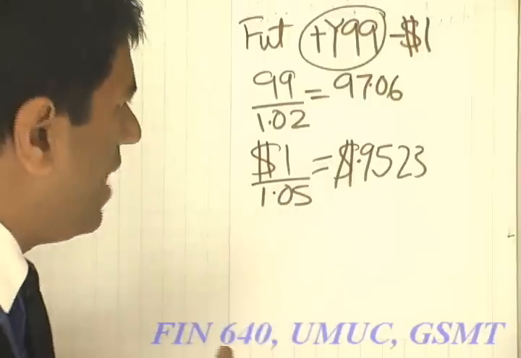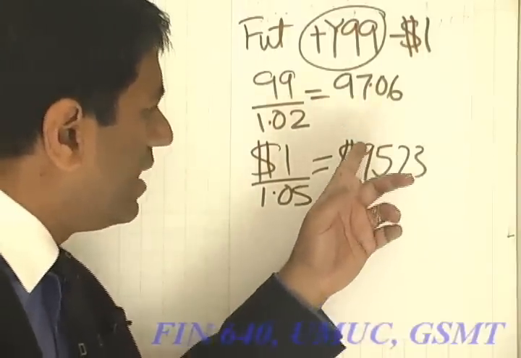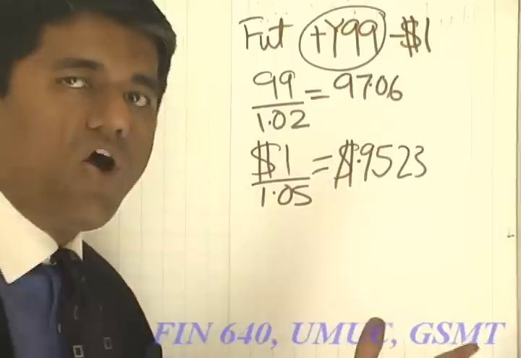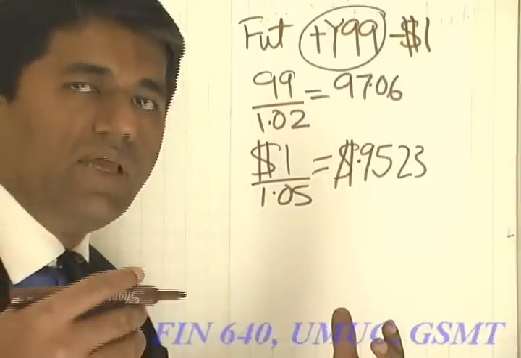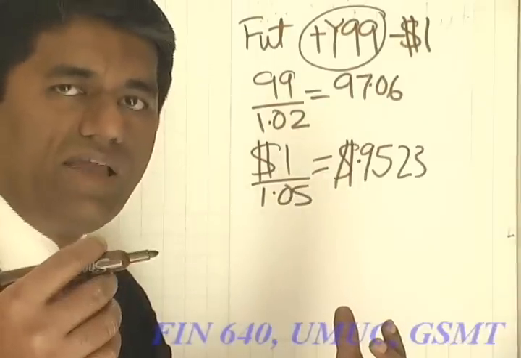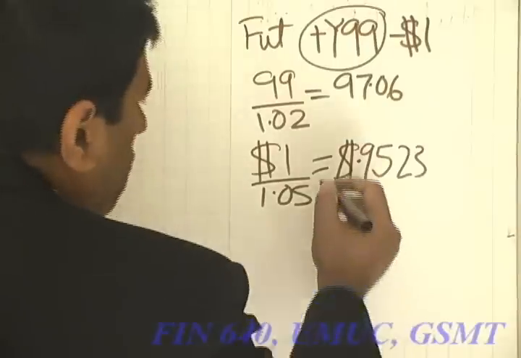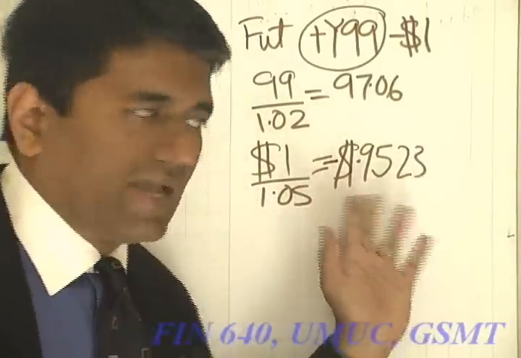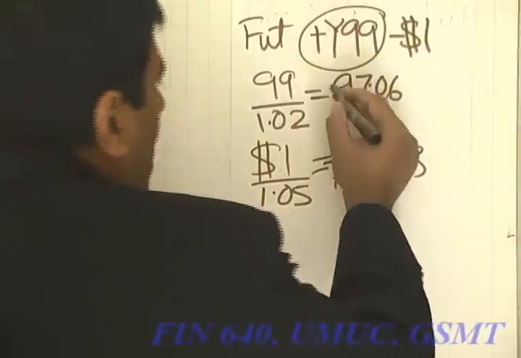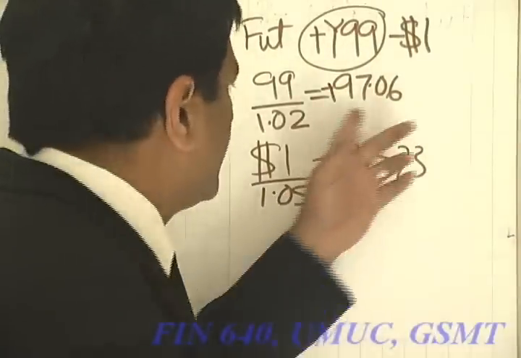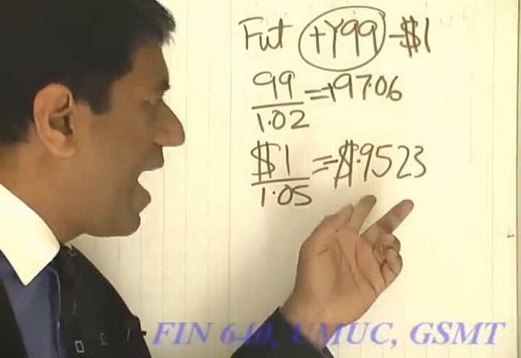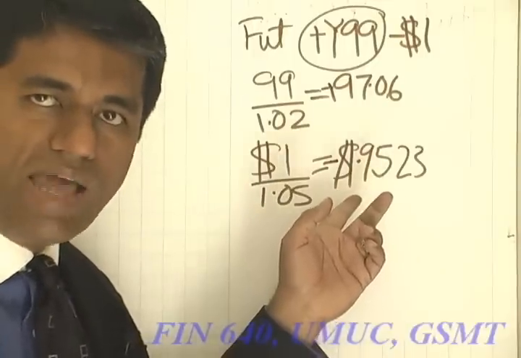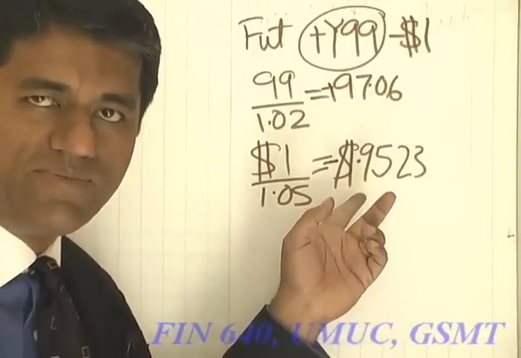And how much do you pay? Well, you pay 95.23 cents, or in dollar terms 0.9523, which, because you are paying today, is a negative cash flow, so it is negative. So you have positive 97.06 yen and negative $0.9523.